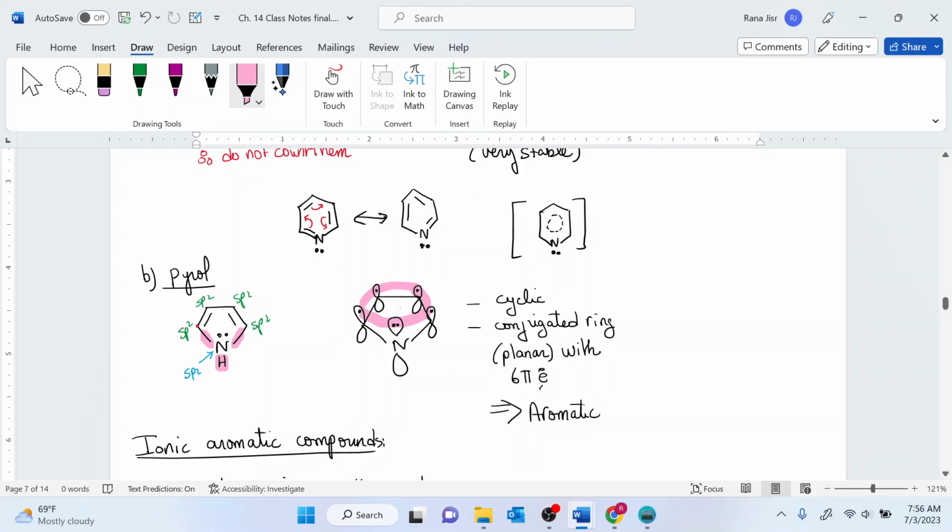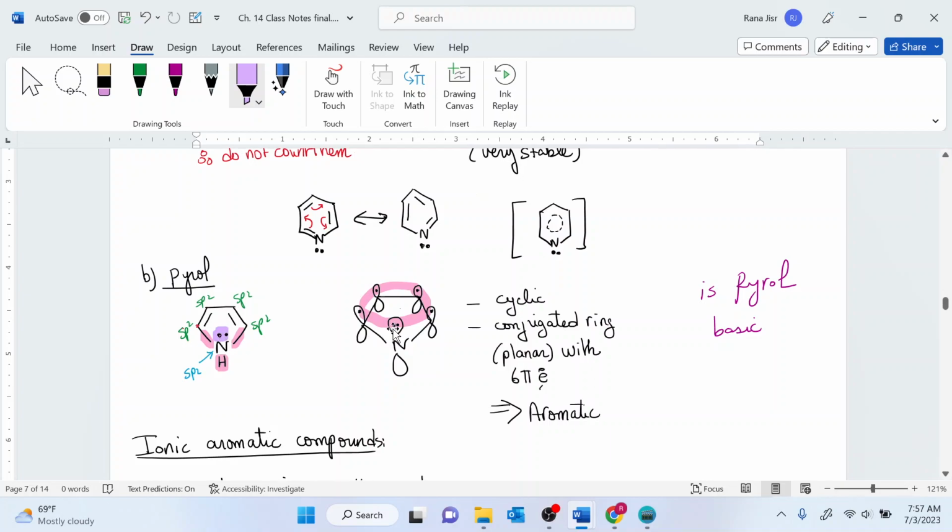If I want to consider the basicity of pyrrole, is pyrrole basic? All I need to do is look at the position of the lone pair and see where it is. For the structure to be basic, the lone pairs do need to belong to the hybrid orbital, not to the p orbital.